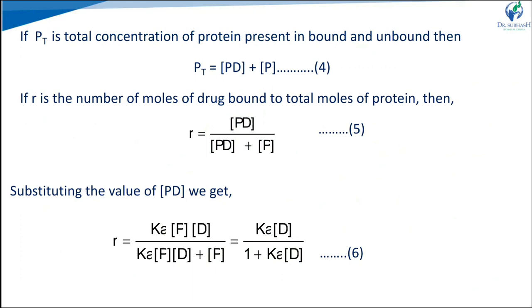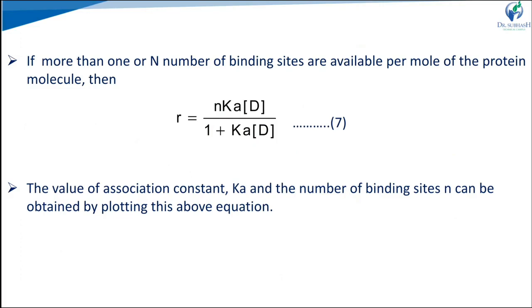Now we substitute the PD value from the previous equation. So R is equal to K into P into D upon K into P into D plus the free protein concentration, P. Removing the common terms, the equation becomes R is equal to K into D upon 1 plus K into D. Now if there is more than one, n number of binding sites, for example albumin has a number of binding sites, we can assume n binding sites are available per mole of protein.